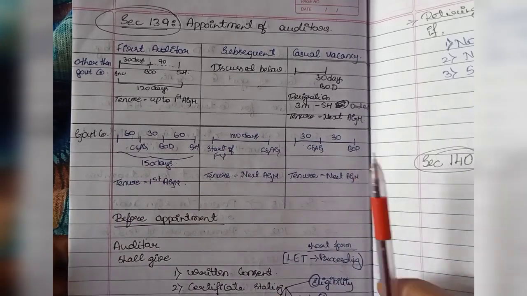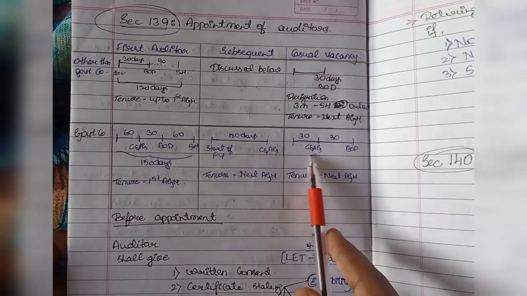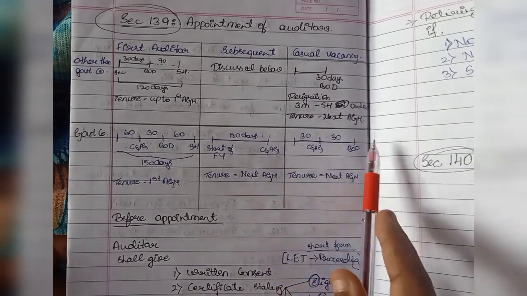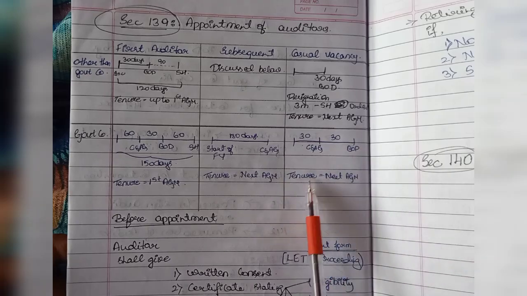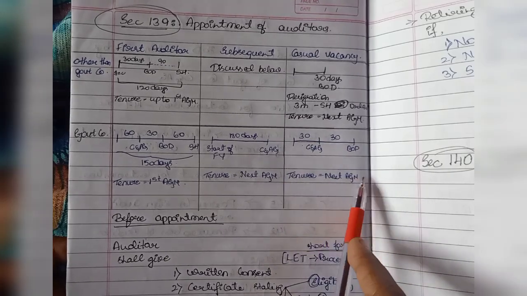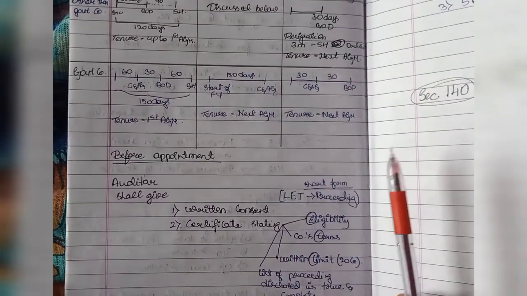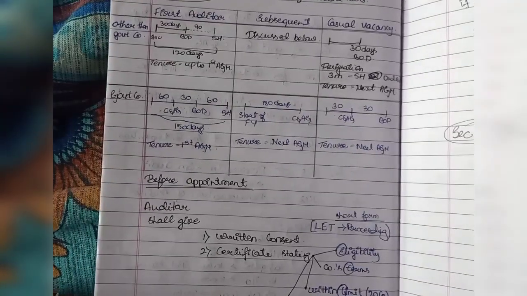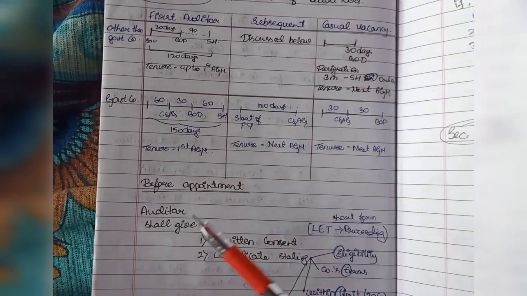For government company, CAG will be appointing within 30 days. If not, BOD will appoint within 30 days. Tenure till the conclusion of next AGM. We saw the subsequent auditor, the point will be discussed below.